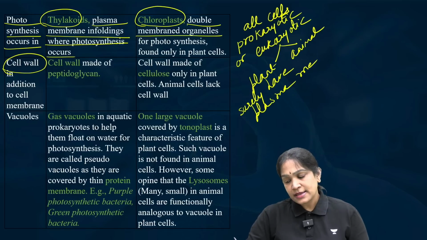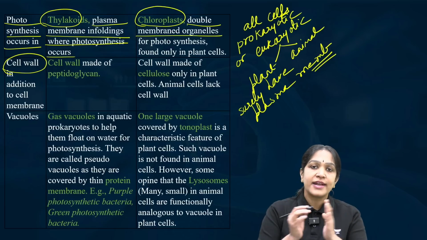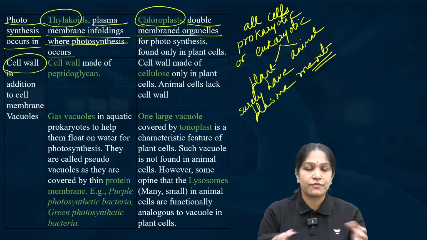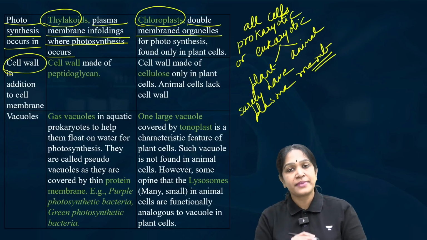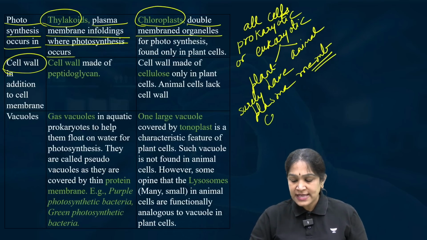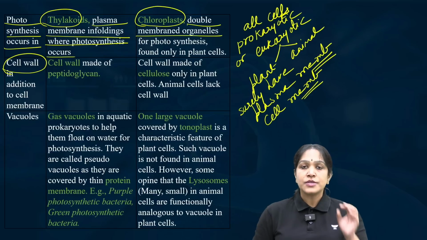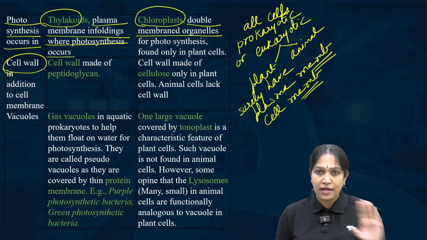It means if there is no plasma membrane, it is not a cell at all. If it is a cell, whatever might be the cell, plasma membrane will definitely be there, which is also called the cell membrane. So cell membrane is present in all the cells.